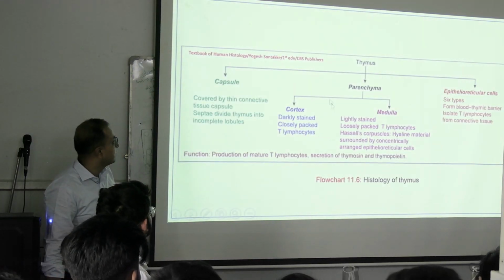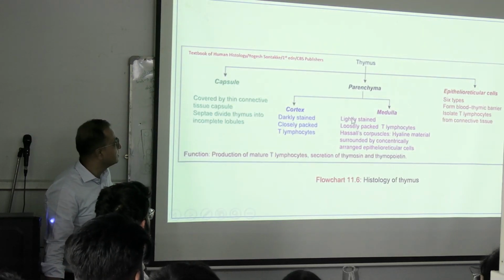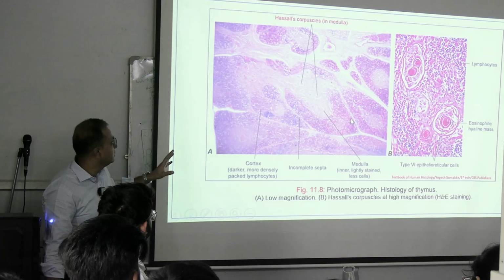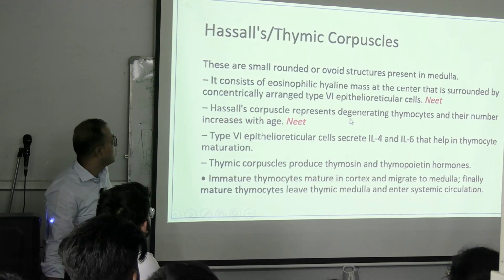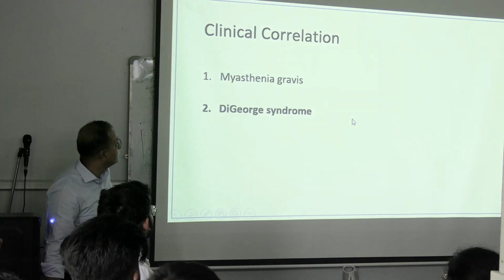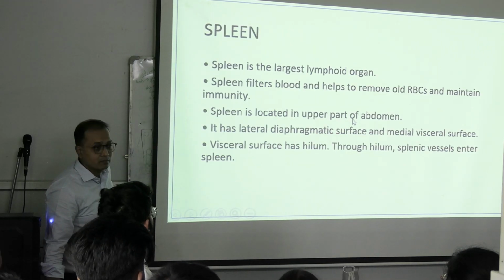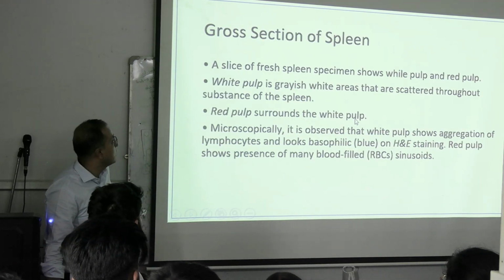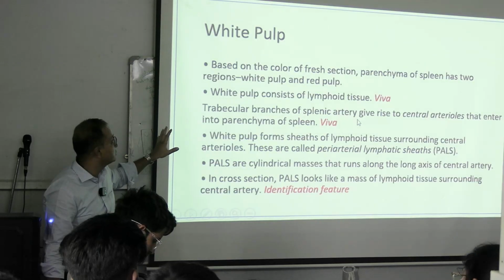So, this is about the thymus again. We will be identifying this particular organ again and again individually after that: the cortex, the medulla, and how this element is running. Then the other organ is the spleen. Same thing again, these also have the same architecture.